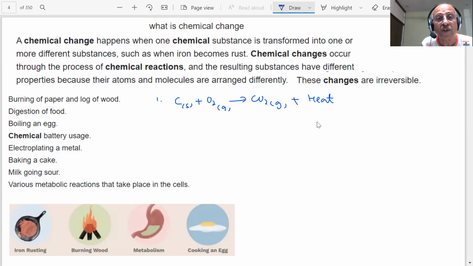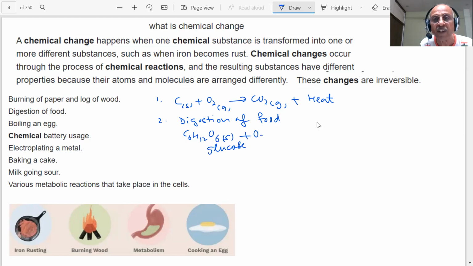Digestion of the food which you are eating is nothing but carbohydrates, fats, and proteins. For example, you have glucose, C6H12O6. This is our glucose, students, and it reacts with the oxygen which you are inhaling during the respiration process. What you will get will be carbon dioxide, water, which is liquid, and energy. So here you can see that new substances are being produced. Therefore, these are all examples of chemical changes.